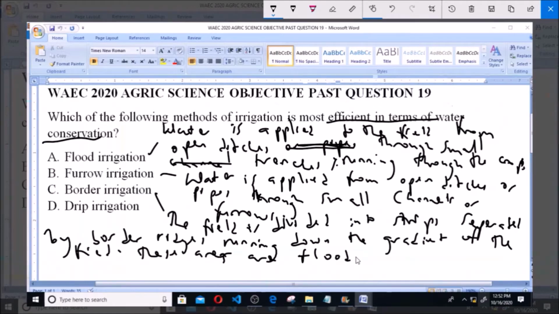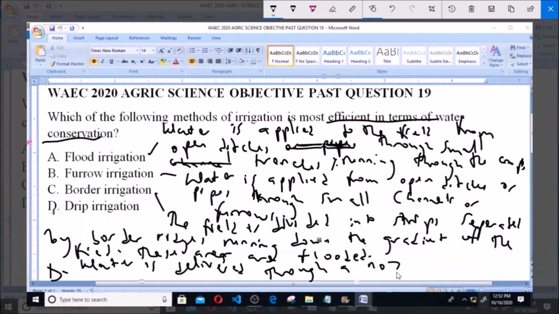The water is delivered through a nozzle at intervals to the roots of the plant.